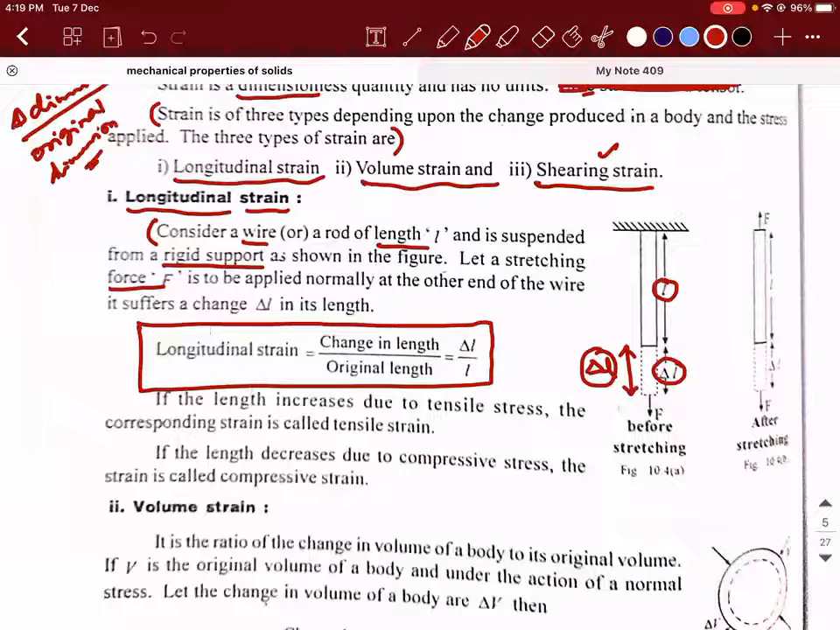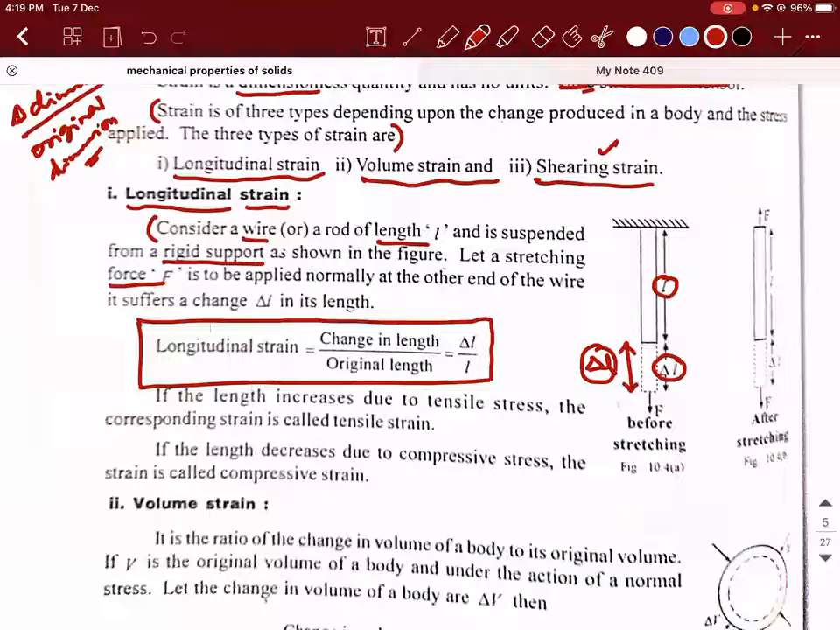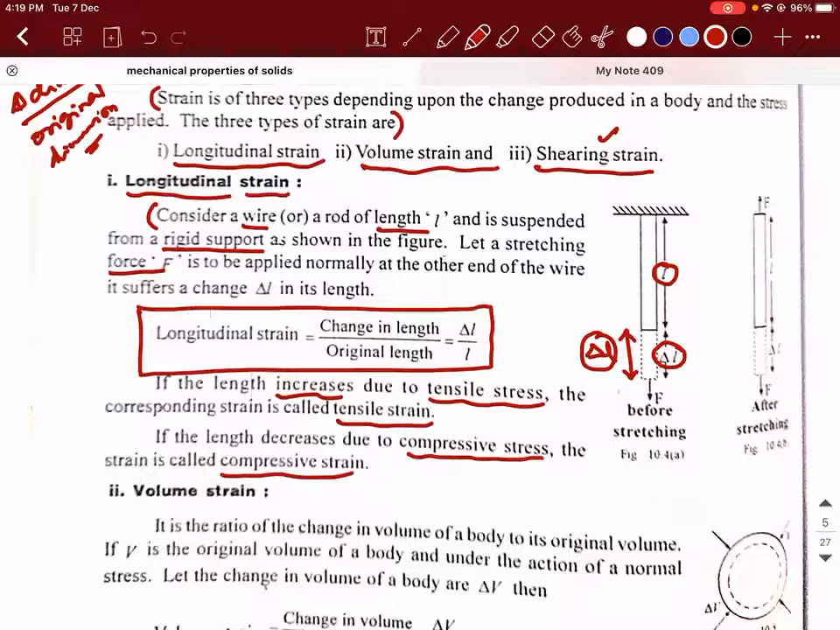When will length increase? Will it increase due to tensile stress or compressional stress? If the length increases, it is due to tensile stress, and the corresponding strain is called tensile strain. Whereas if a stress decreases the length, it is because of compressive stress, and the strain is called compressive strain. I think they are all self-explanatory, simple terms. With the hope that you understood, I'm proceeding to the next concept.